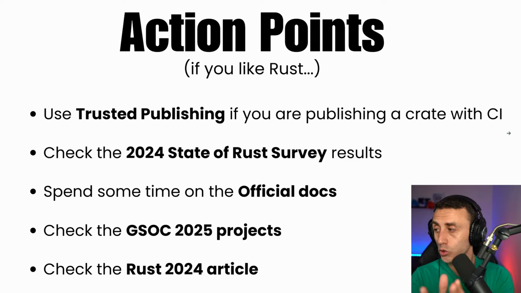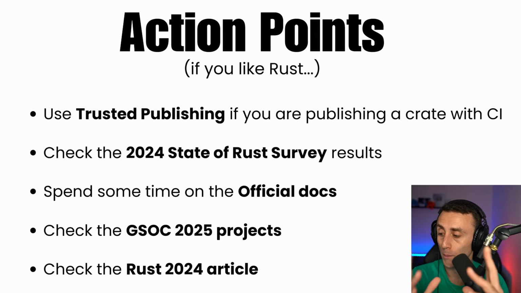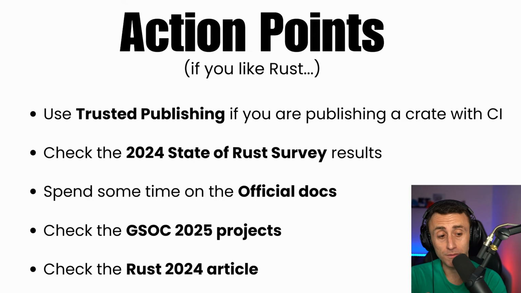Conclusion: I want to leave you some action points in case you like Rust and maybe you fell a bit behind in this crazy AI era and didn't have time to do so many things. Use Trusted Publishing if you're publishing a crate with CI. Check the 2024 State of Rust survey, please. Spend some time, please, on the official documentation of Rust. Check, if you want, the 19 Google Summer of Code 2025 projects, the Rust ones at least, and please check the Rust 2024 article. Thank you.